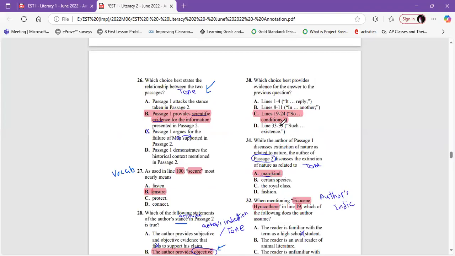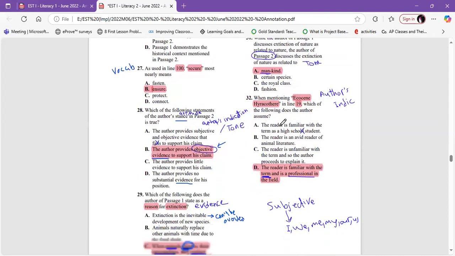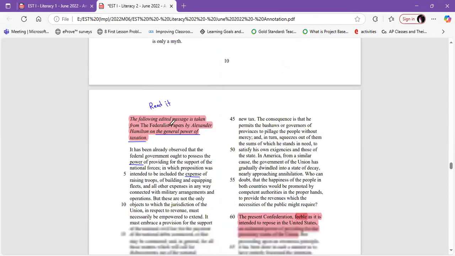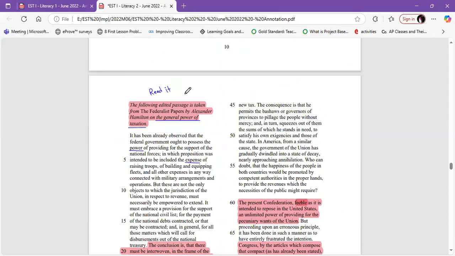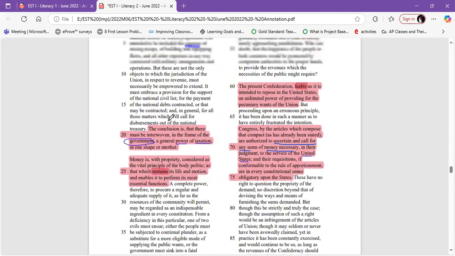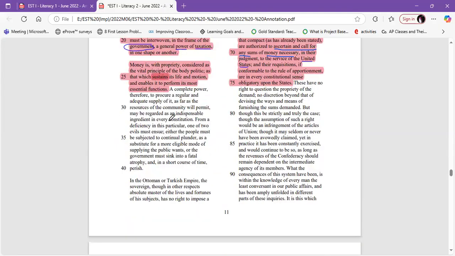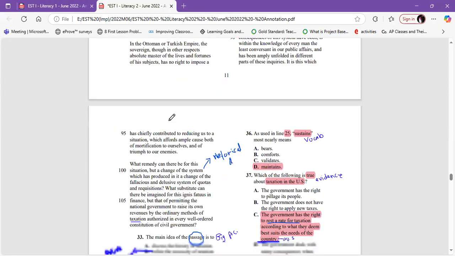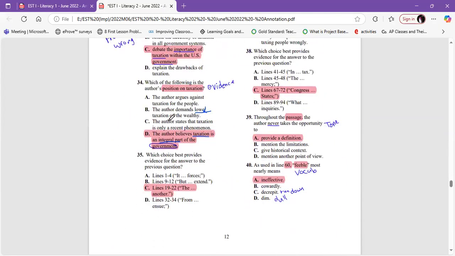The question after 39. Let's read the blurb. The following edited passage is taken from the Federalist Papers by Alexander Hamilton on the general power of taxation. Question 39.